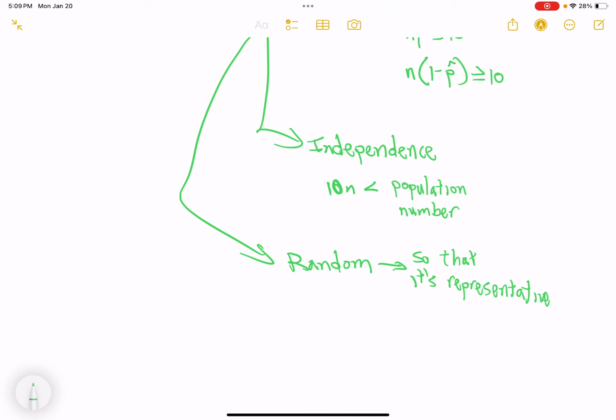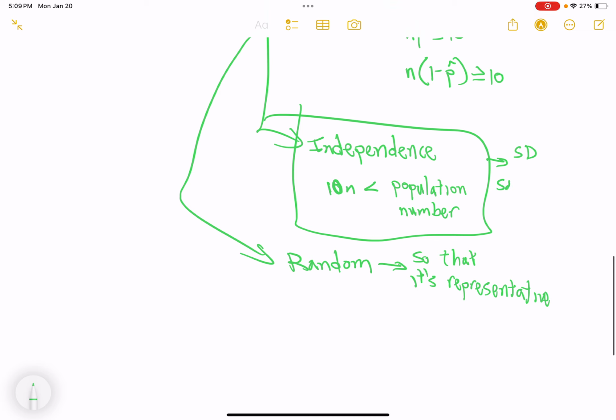Okay, so we've hit our assumptions. If you take a look at slide 11, I go through in detail everything I just said about why we have to do this. Remember, of course, that independence is actually also the only factor needed in order to calculate standard deviation and also standard error. Standard error being, of course, the standard deviation of a sampling distribution.